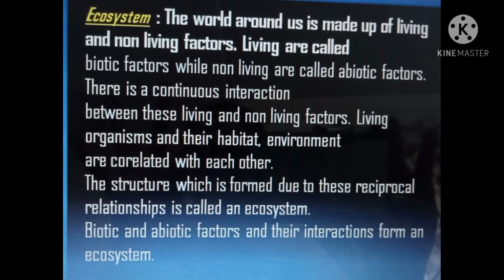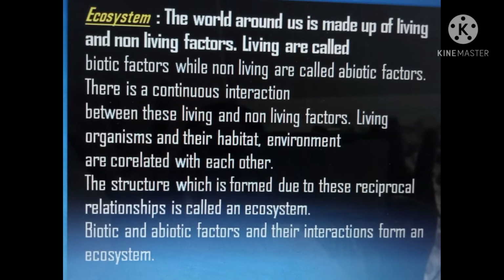So, we will take the example of a plant to know the relationship between biotic and abiotic factors. A plant is a living organism. We know, students, this plant is a living thing. What does it do? First of all, the plant prepares its own food. How does it prepare its own food, students? By taking the help of sunlight. And what is sunlight? Sunlight is an abiotic factor. So the plant, which is a biotic factor, with the help of the abiotic factor, that is sunlight, prepares its food. So this is how there is the interaction between biotic factor and abiotic factor.